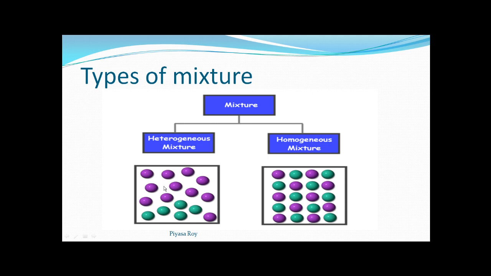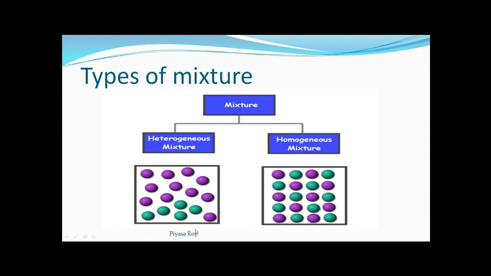Whereas in the heterogeneous mixture, in the upper portion the purple balls are more, whereas in the lower part the greenish balls are more. That means the concentration of purple balls or purple atoms is higher in the upper part of this mixture, whereas the concentration of greenish balls is higher in the lower part.